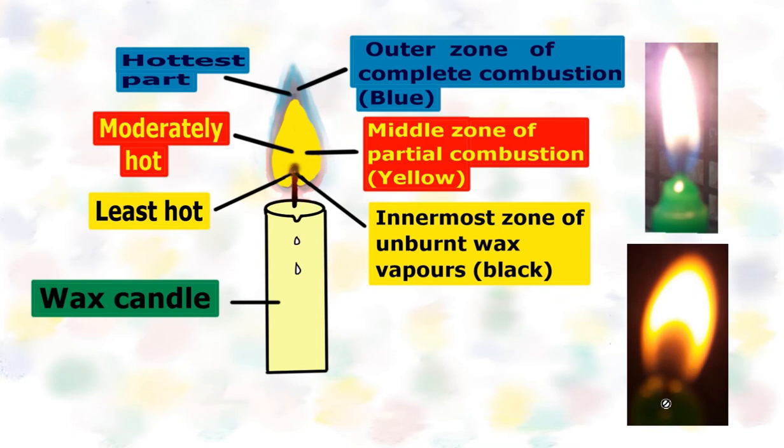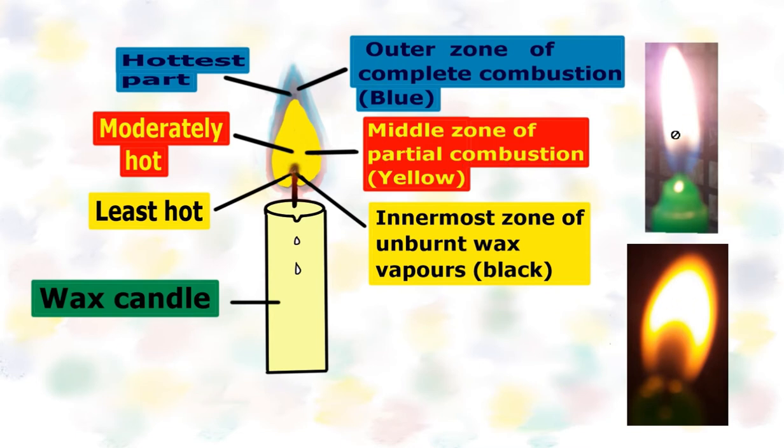If you look at this picture, you can easily see the innermost or black part here. See, this is the wick, and this whole black part is the innermost part of the flame. It consists of all the unburnt wax vapors. Then it is followed by the yellow part of the flame. The yellow part is known as the middle zone, or luminous zone, or the zone of partial combustion.